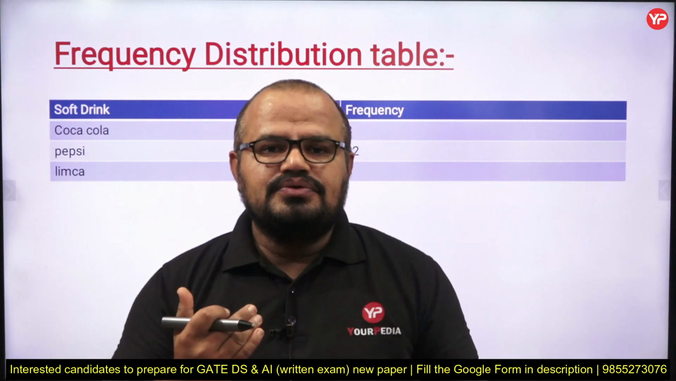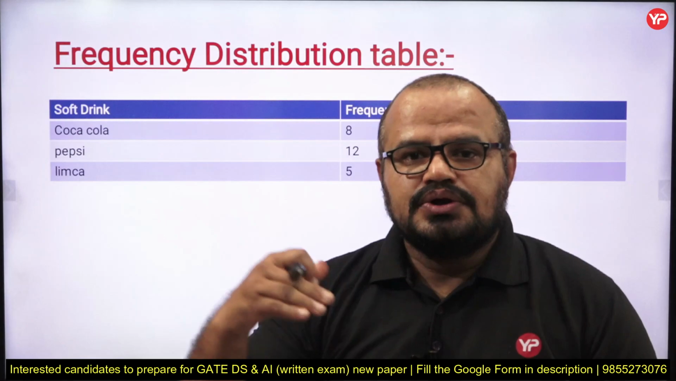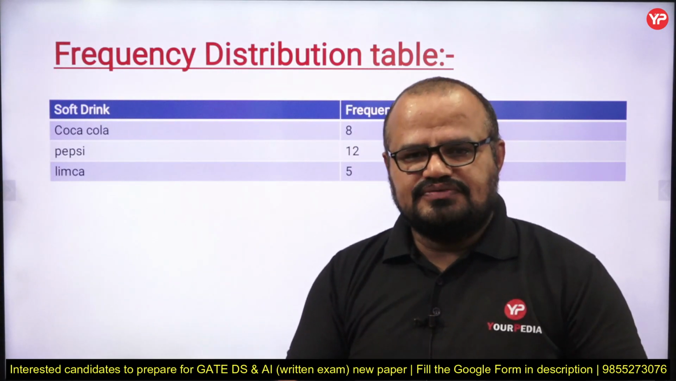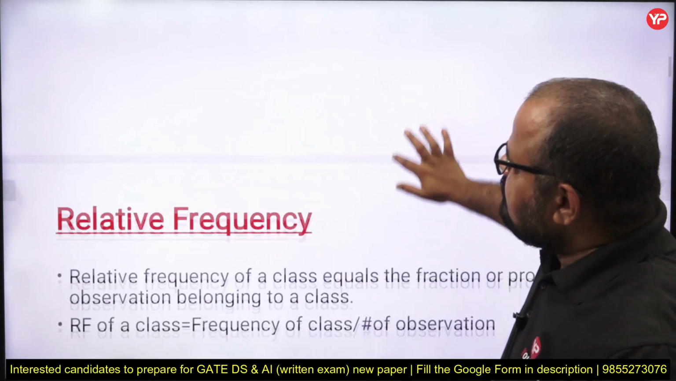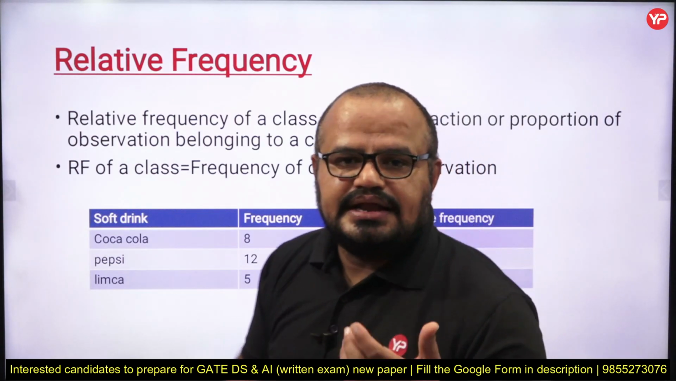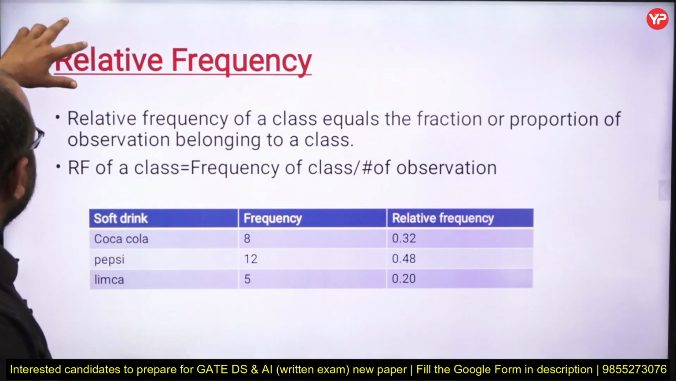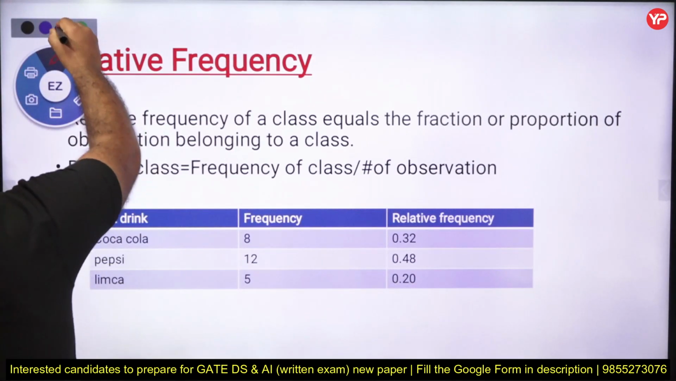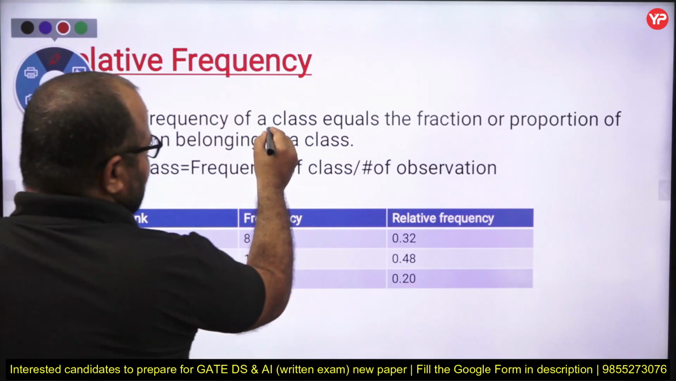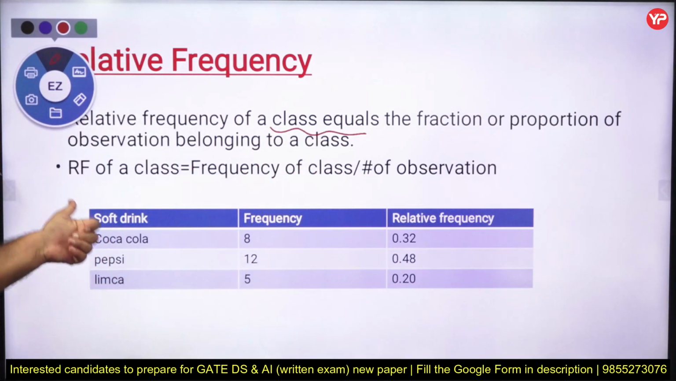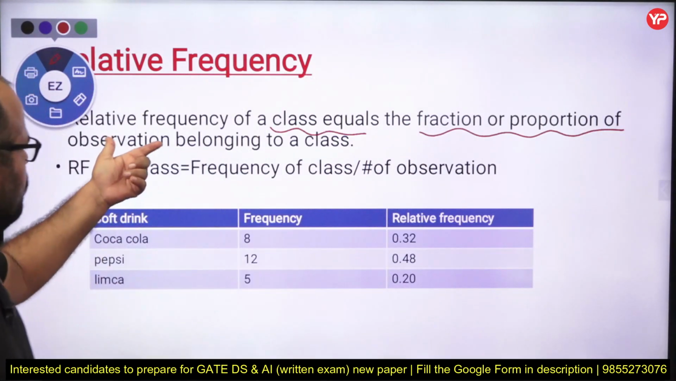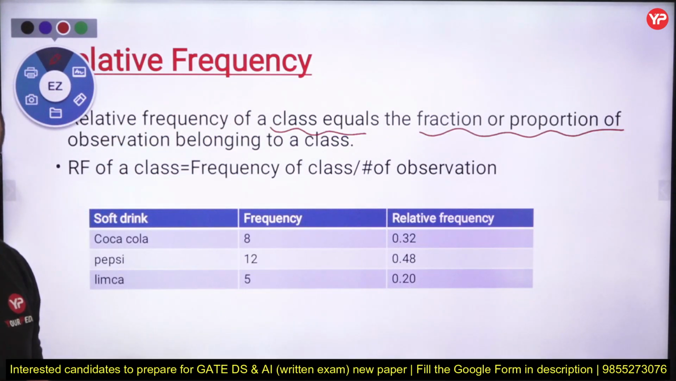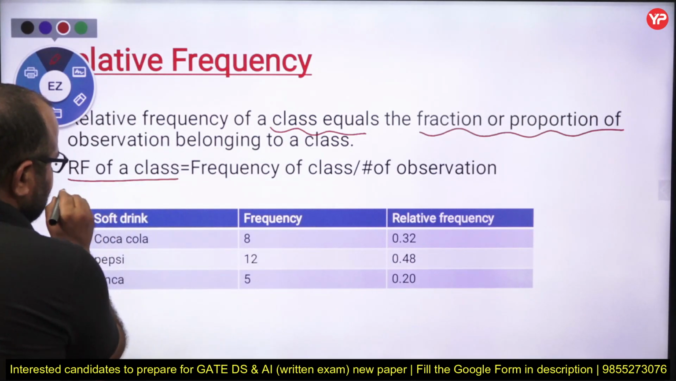That's why we use the frequency distribution table to get more detail about this information, or to get a new terminology, and that is called the relative frequency. What do you mean by relative frequency? Keep in mind, my dear students, the relative frequency of a class. Here the category is soft drink, and in soft drink I have three classes: Coca-Cola, Pepsi, and Limca. It tells about the fraction or proportion of observations belonging to a particular class. So what is the formula to find the relative frequency of a class?